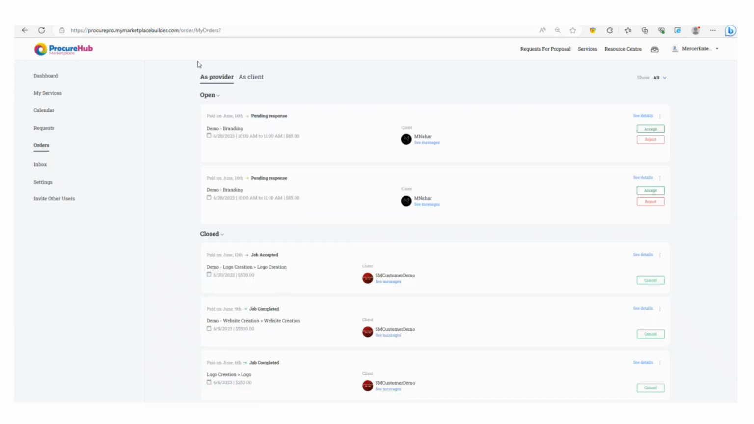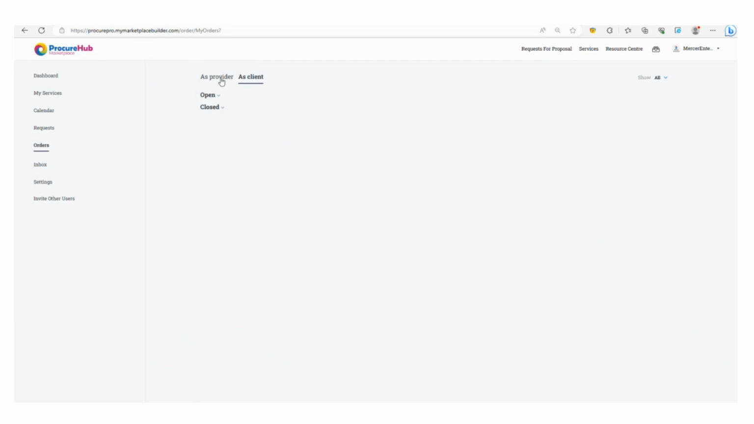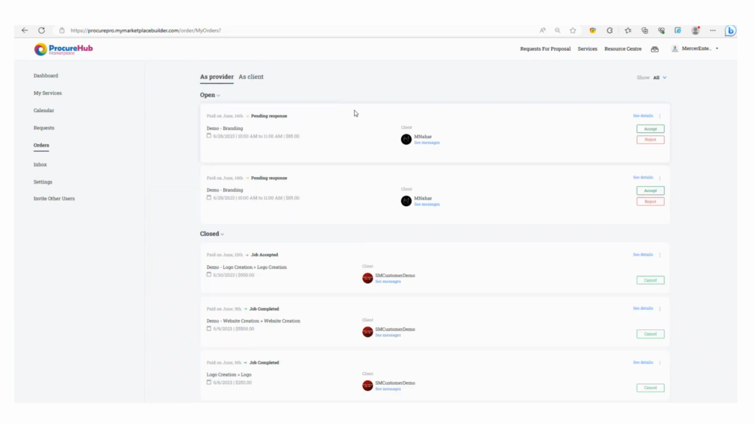I'm going to check out orders now, and you can see again at the top as a provider as well as a client. So if you're actually using the service itself as a client, this will show you all of your orders that you have outstanding from other suppliers. And as a provider, these are the orders from customers to you.